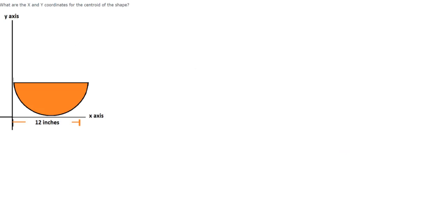Okay, question number two. What are the x and y coordinates of the centroid of the shape below? So first thing we have to recognize is that it has to be on the line of symmetry. The line of symmetry is about here, which is along the x-axis. So my x coordinate is going to be 6. Now what we don't know is the y, so we're going to use 4 times radius divided by 3 pi with a semicircle.